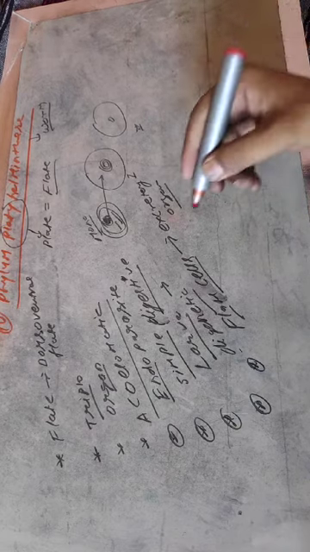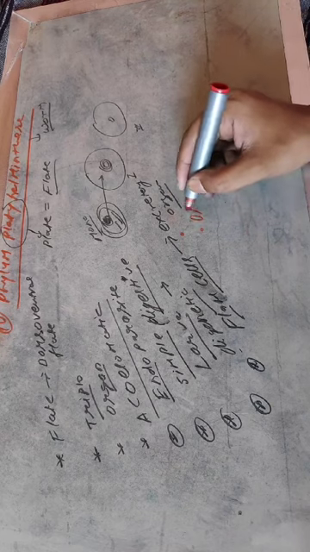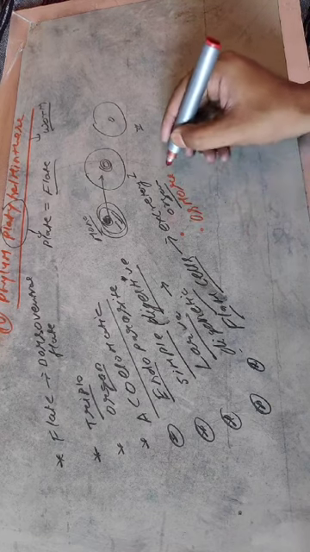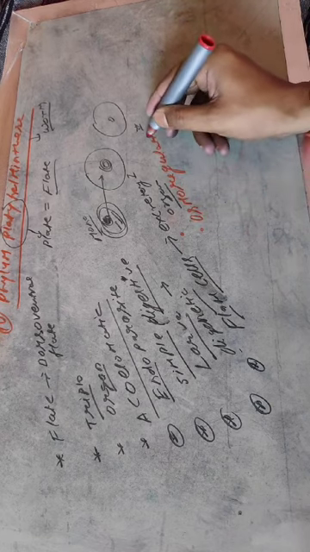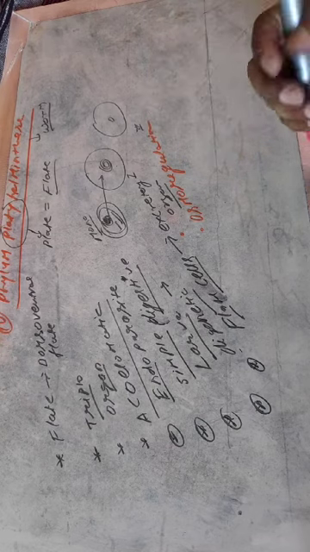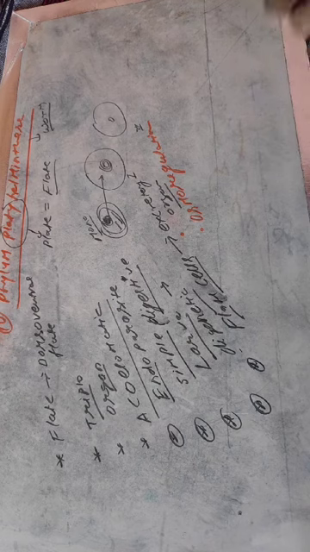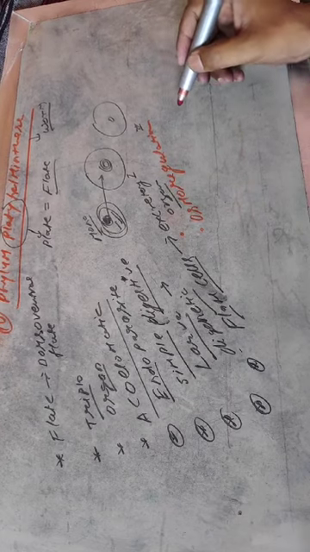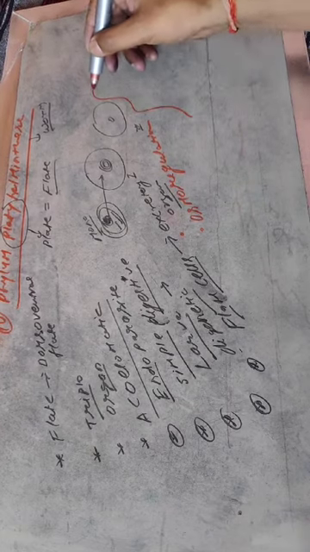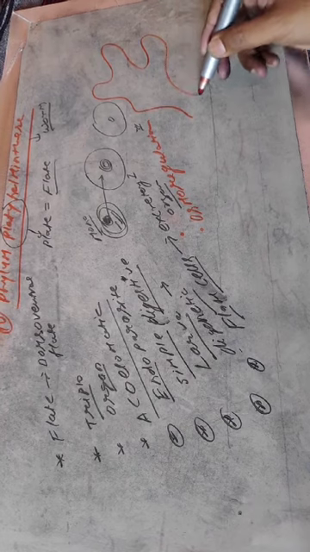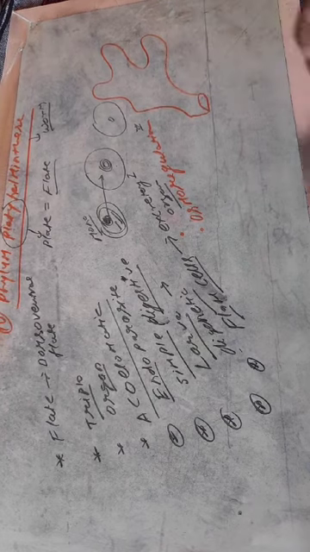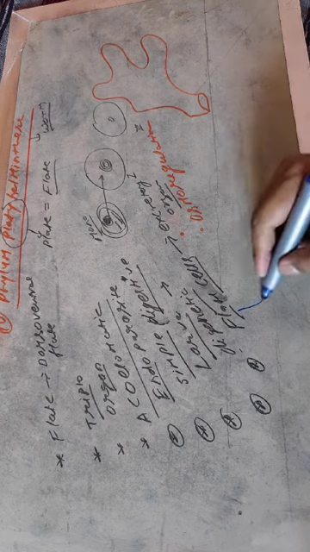It not only helps in excretion, it also performs osmoregulation, that is maintaining the internal chemical body balance. Now when you see the structure of a single flame cell, there is a burning flame-like structure. That's why it is called a flame cell.